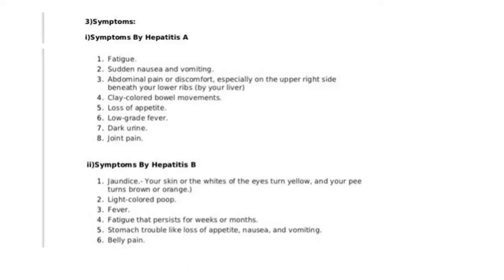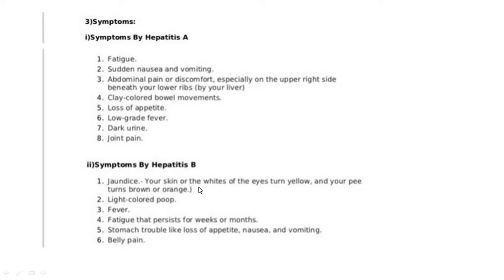Symptoms: fatigue, nausea, vomiting, abdominal pain, pain near the liver in the upper right abdomen, bowel movement changes, loss of appetite, fever, joint pains, dark urine. All these are the different symptoms of hepatitis A.